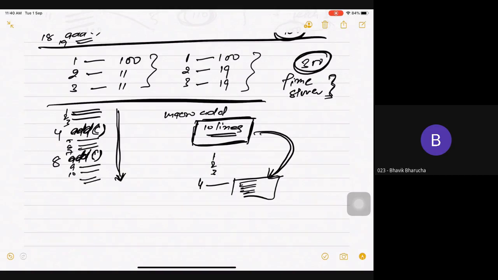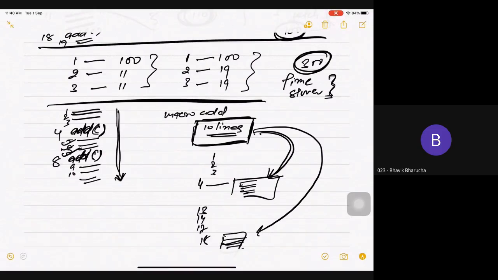Now on line number 13, I am having this line number 5 6 and 7, so 13 14 17. On line number 18, again these 10 lines will get replaced. So initially my program is of suppose 10 lines, now it is becoming 30 lines, because the lines of macro are added in my program.